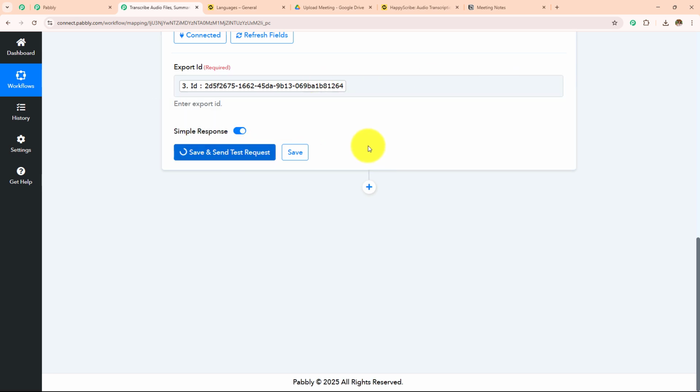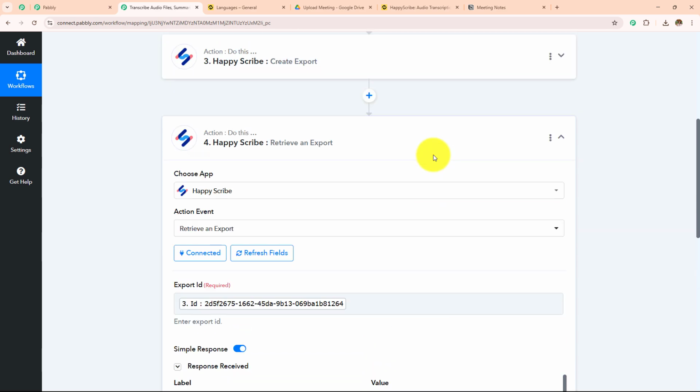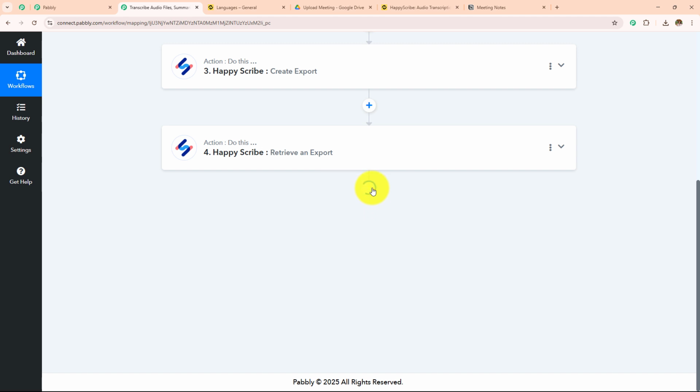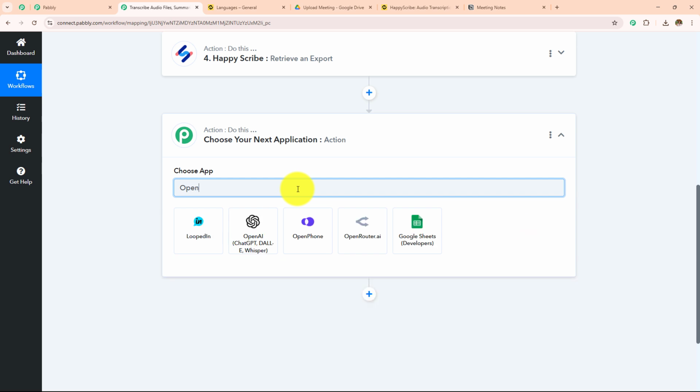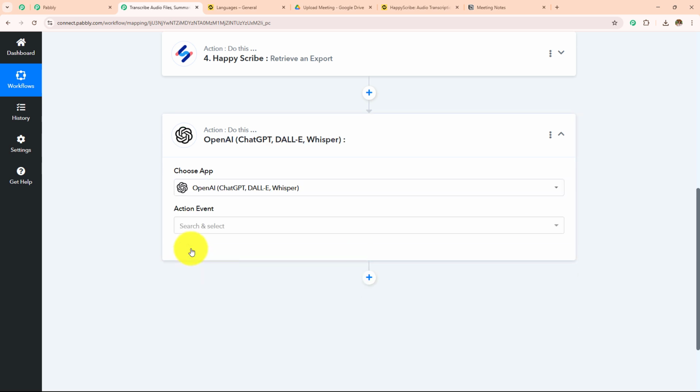I'm going to click on save and send test request. Let's wait for the response, and the status has changed to ready. The format is PDF. So here I have received the export of the transcription which we have generated, and I want to generate the summary. So for that I'm going to click on add action step button, and then in my action application I'm going to take my AI agent as OpenAI.